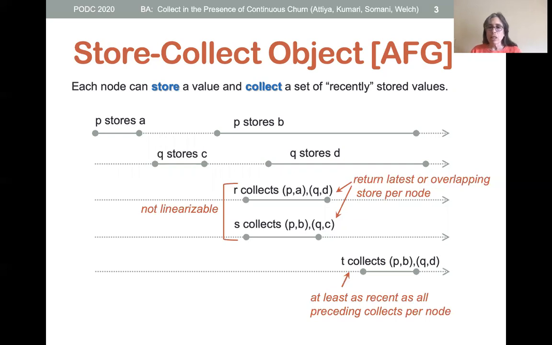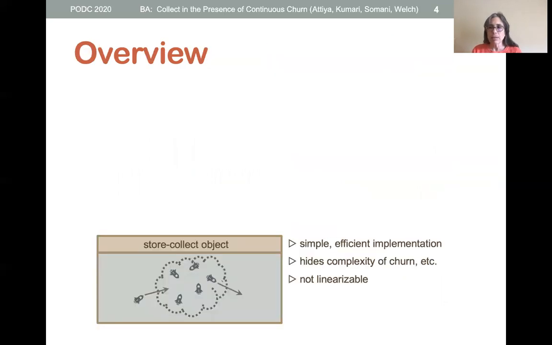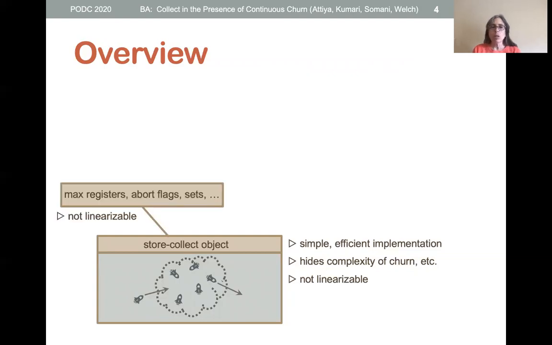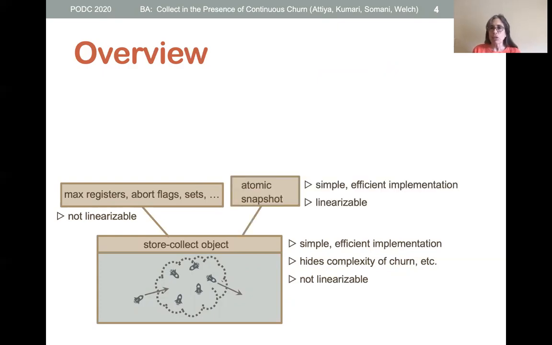Finally, this collect by node T must return a value for each node that is at least as recent as that returned by any preceding collect. We've designed a simple and efficient implementation of a shared store collect object that hides the complexity of the churn and the crashes. On top of this object, we show how to implement a suite of useful data structures, including max registers, abort flags, sets, and atomic snapshots.